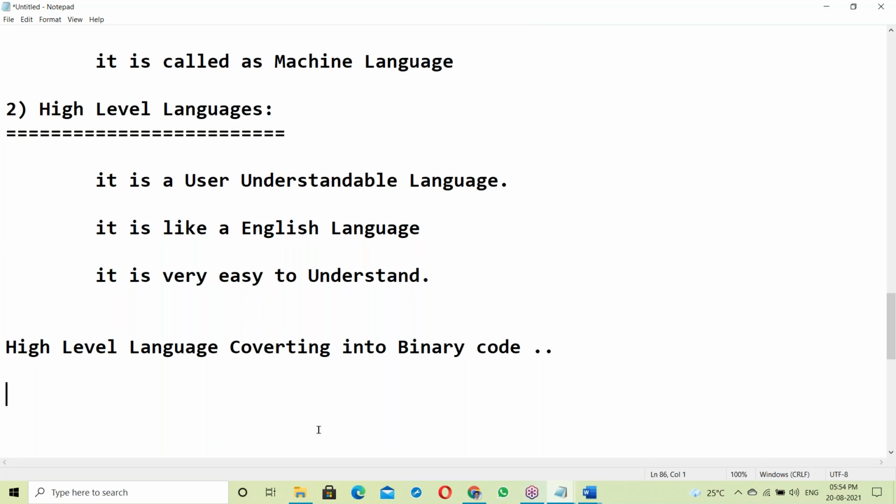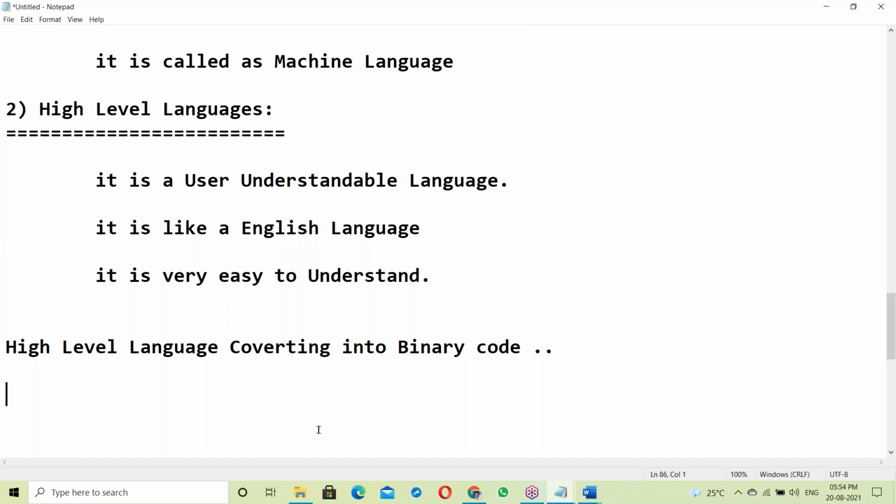Who will convert from high level language to binary code, meaning low level language? Tell me any idea. Which one will convert from high level language to low level language?